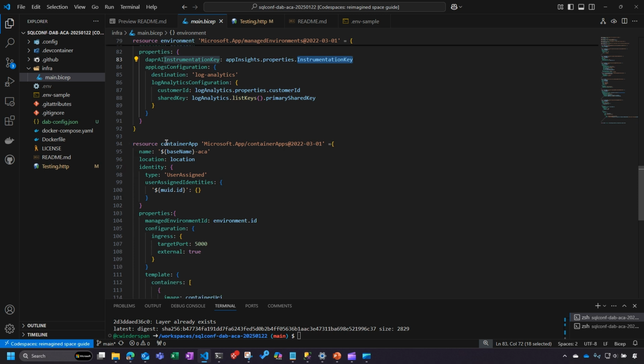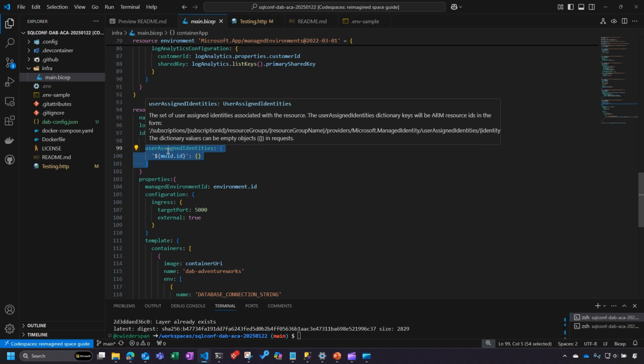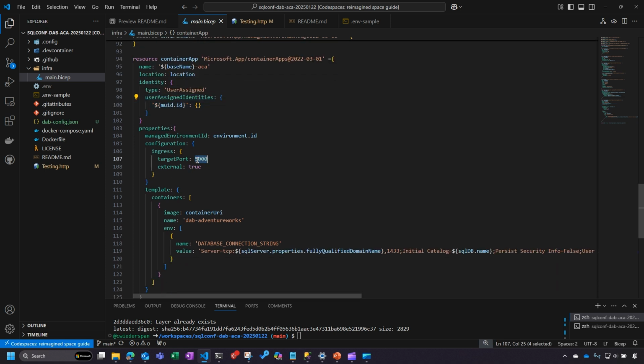Those are for observability's sake. And then this is the actual application itself that's getting installed on that platform, or spun up on that platform with our container. Again, from a security standpoint, this is where we're connecting that to our managed user identity. So this container app will run as that user, which inherently means that it is going to have access to the SQL Server. Again, target port 5000. That's what we need to access this app to expose it out.